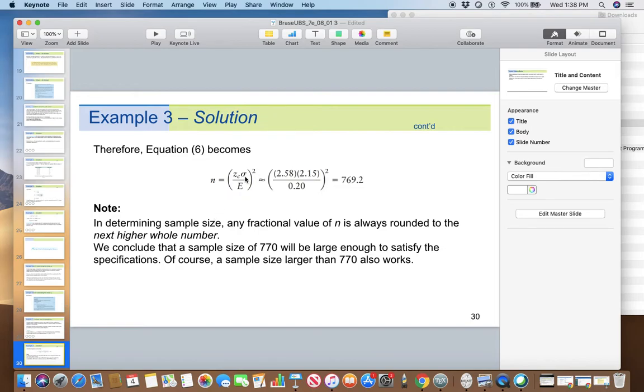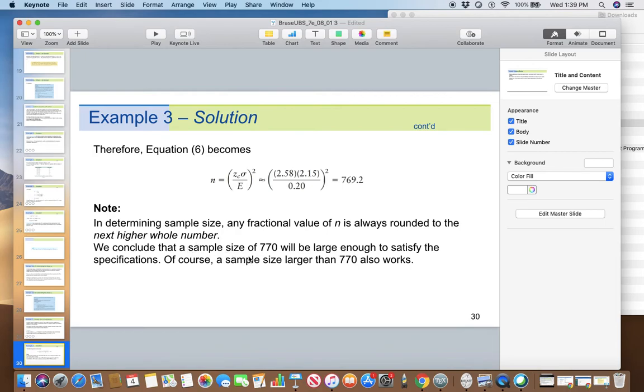Now we find n by plugging in the critical value, sigma, and E, squared. This is a decimal, so you need the next biggest number, 770. In determining sample size, any fractional value of n is always rounded to the next higher whole number.